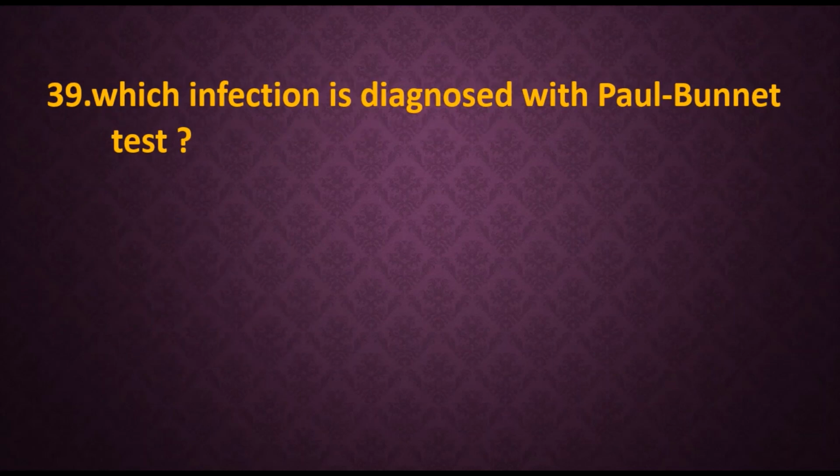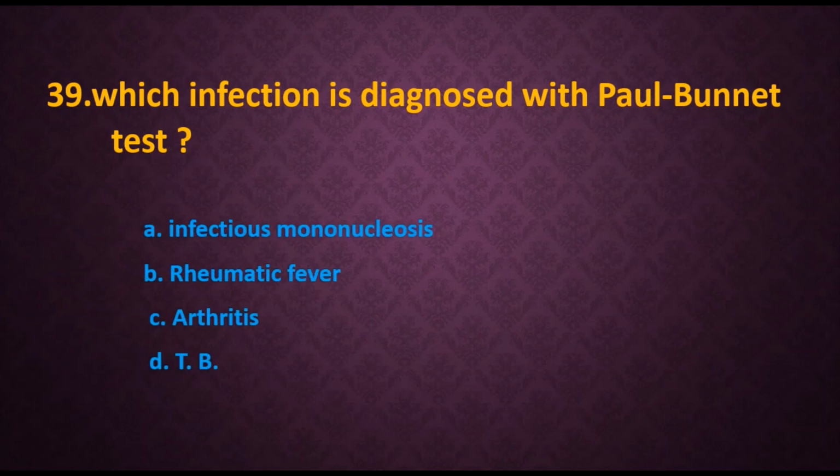39. Which infection is diagnosed with the Paul-Bunnell test? Options are A. Infectious mononucleosis, B. Rheumatic fever, C. Arthritis, D. TB. So obviously the answer is infectious mononucleosis.